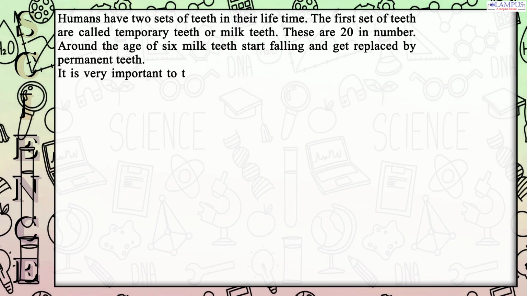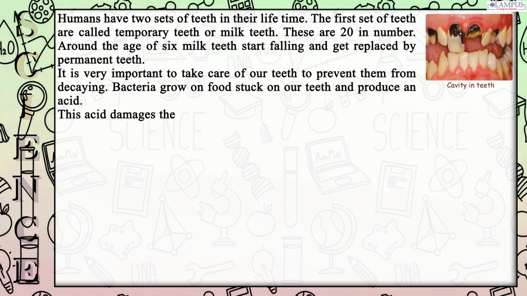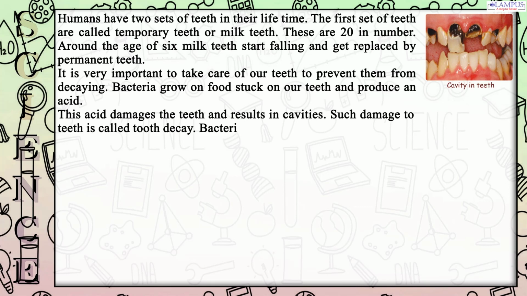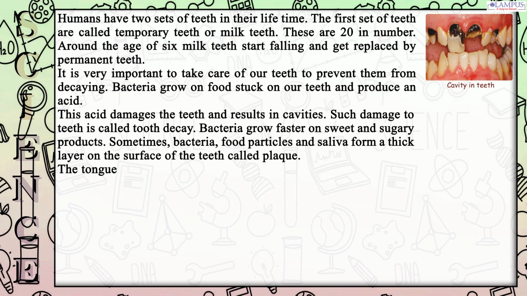It is very important to take care of our teeth to prevent them from decaying. Bacteria grow on food stuck on our teeth and produce an acid. This acid damages the teeth and results in cavities. Such damage to teeth is called tooth decay. Bacteria grow faster on sweet and sugary products. Sometimes, bacteria, food particles and saliva form a thick layer on the surface of the teeth called plaque.